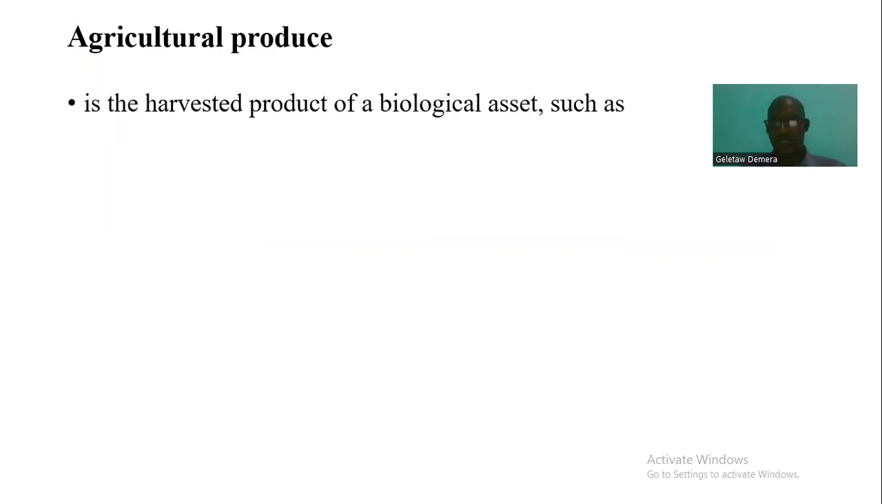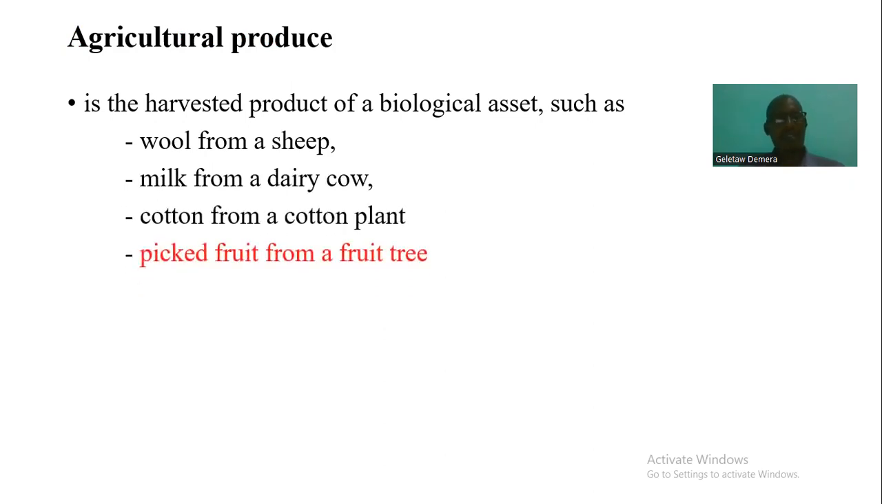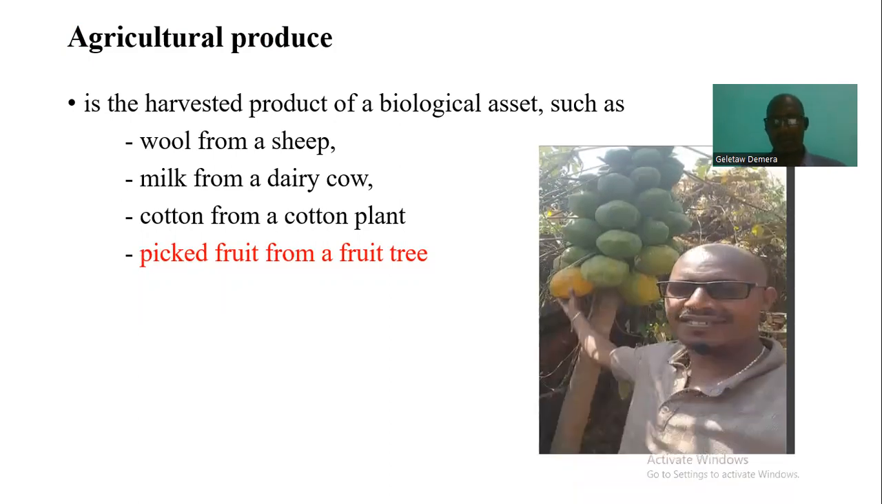Agricultural produce is the harvested product of a biological asset. You are going to harvest milk from milking a dairy cow, wool from a sheep, cotton from a cotton plant, picked fruit from a fruit tree, for example. This papaya is now ripe. I want to detach it from the papaya tree. You see, it is produce, agricultural produce. From this papaya tree, I get the papaya fruits.